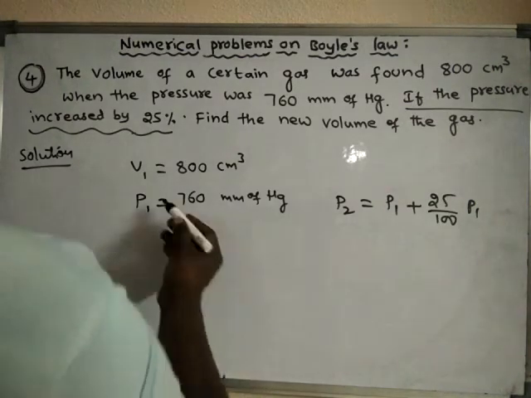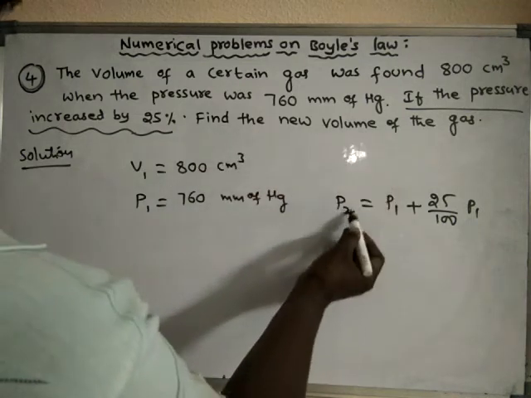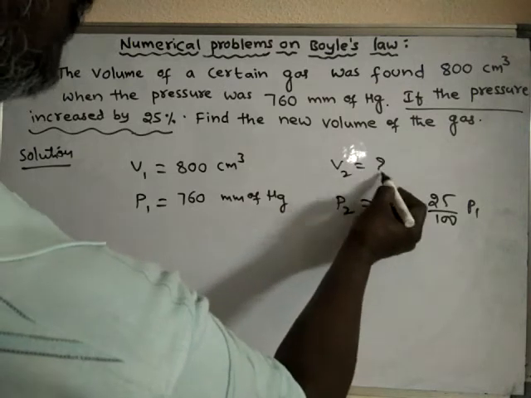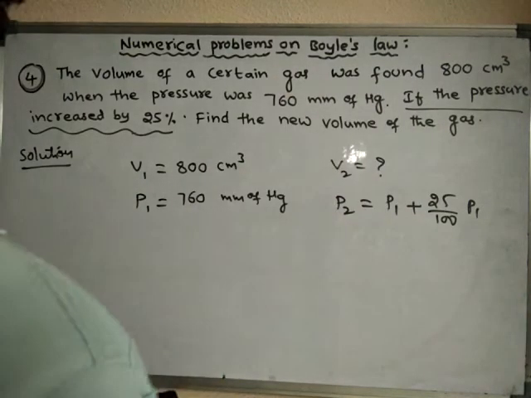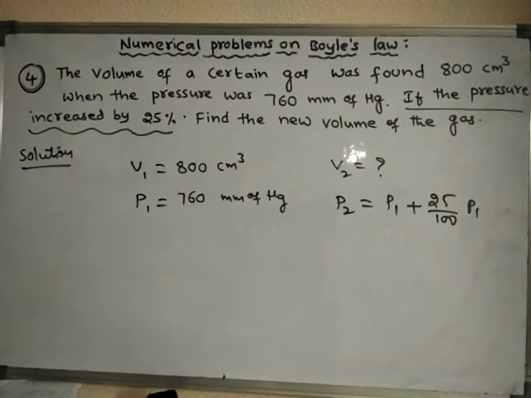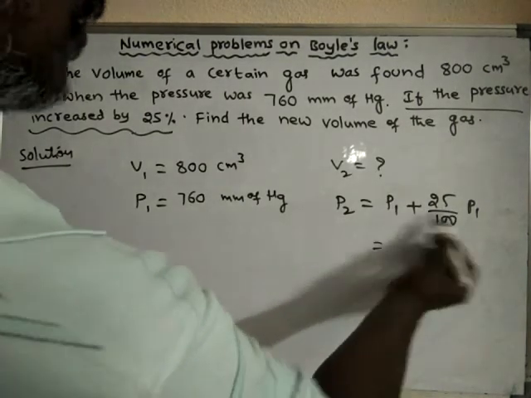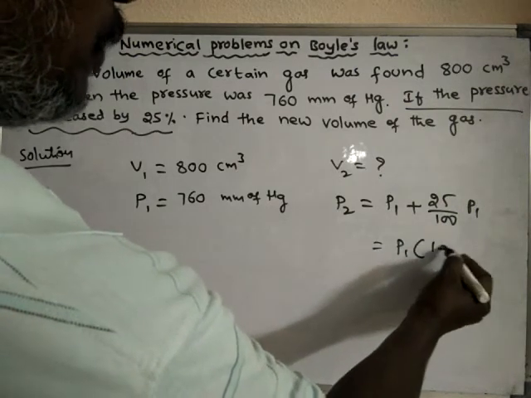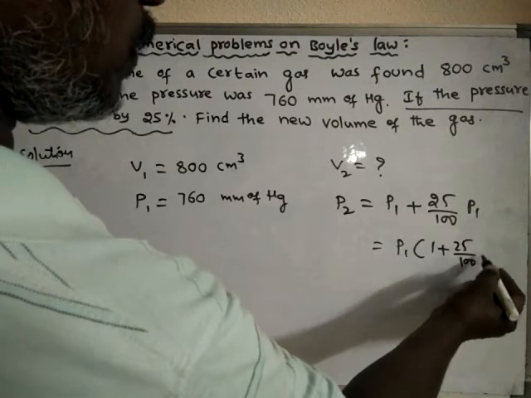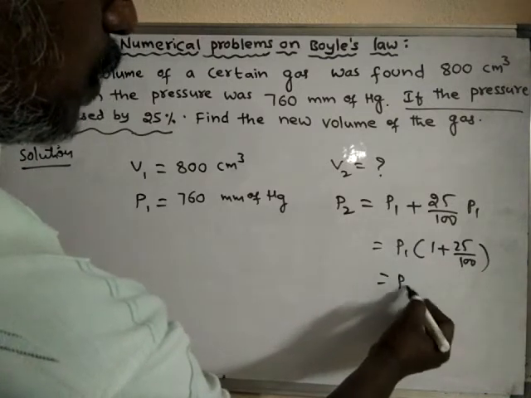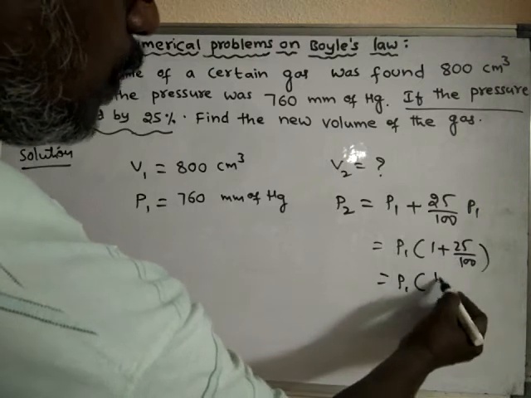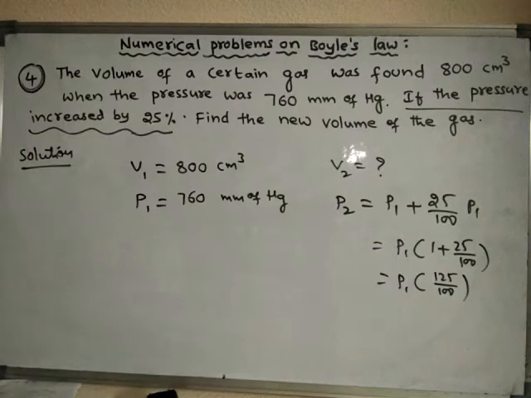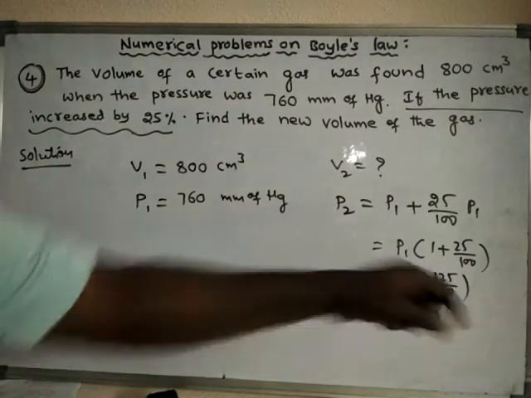So find the new volume. Under this pressure, what will be the new volume? If I take P1 as common, then 1 plus 25 by 100, so P1 into 125 by 100. So P2 is nothing but P1 into 125 by 100.